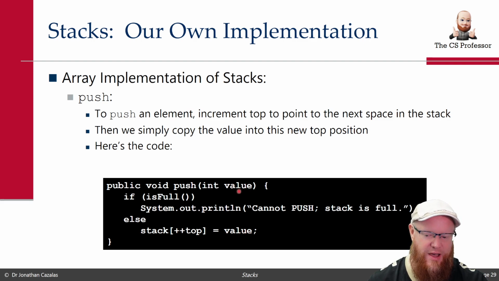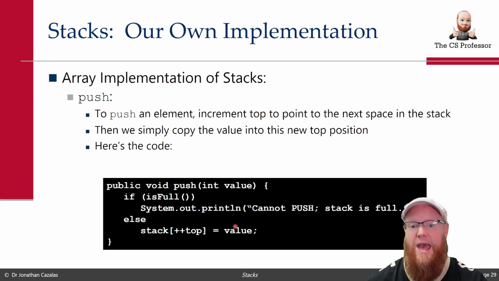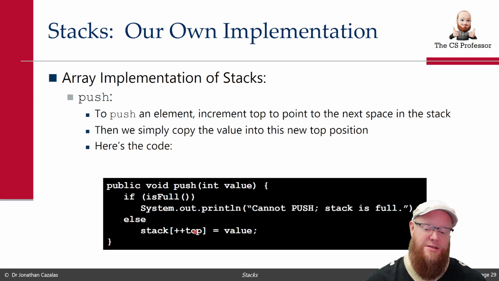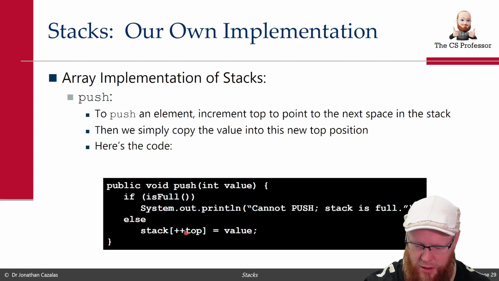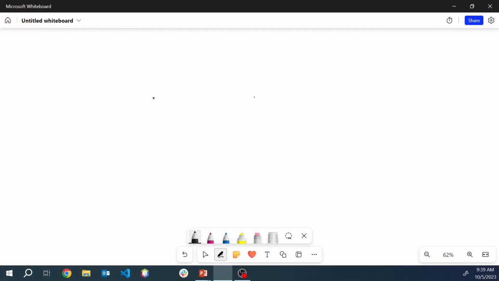We're saying take this value, as long as it's not full, we want to go ahead and add this value at the next position. So what did we do? We said take this new value and save it into the array at what index? At index, and check this out, plus plus top. Now, I didn't have to do it that way. I could have done it slightly different. Come over here to the tablet. I could have said top plus plus.